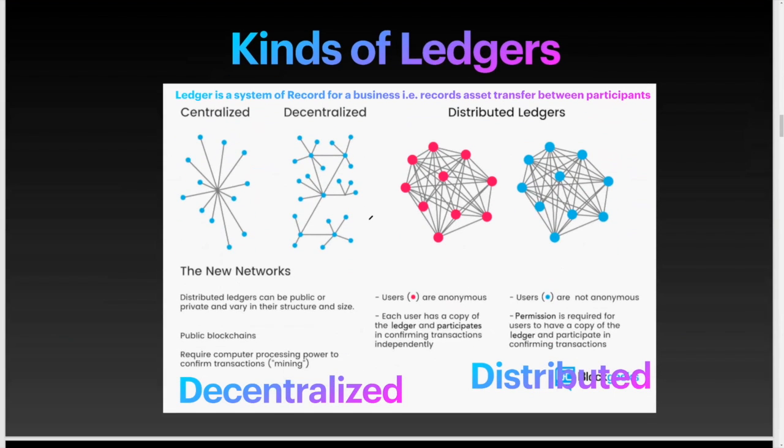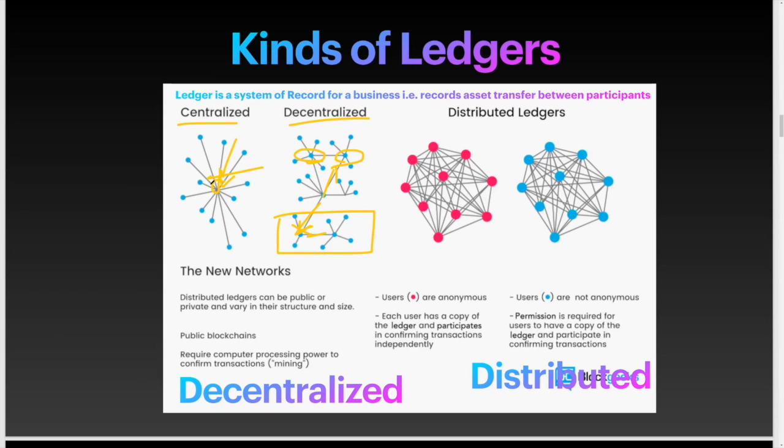There are three kinds of ledgers, as you can see here. There is the centralized ledger, which is the bank, where everybody has to talk to the bank to get things done. There is a decentralized ledger where some portions are stored away from the centralized area. So if this goes down, you will only lose this part of the network and this is still up.